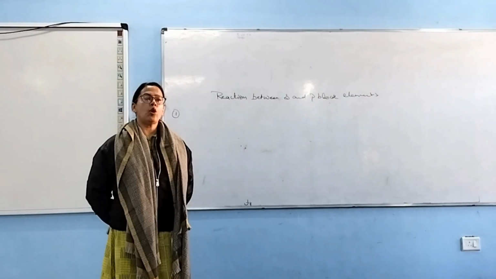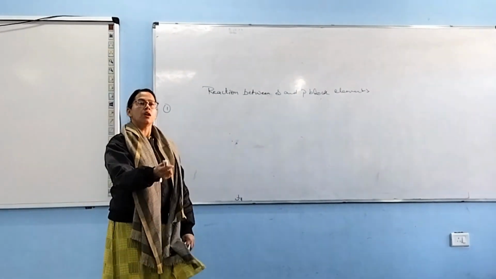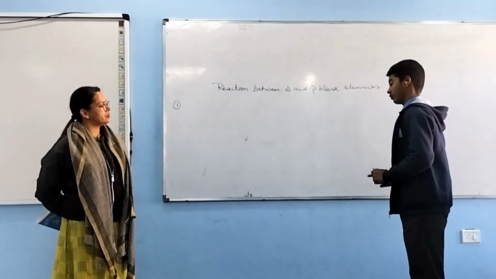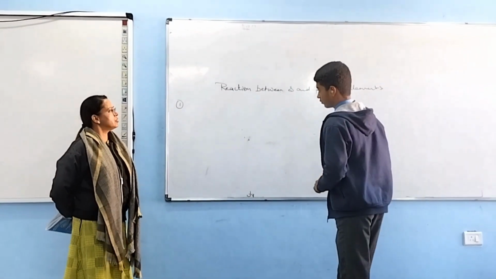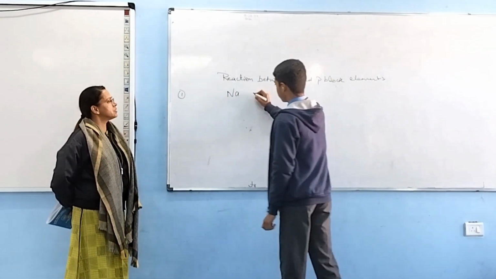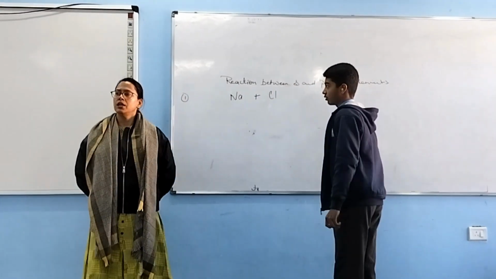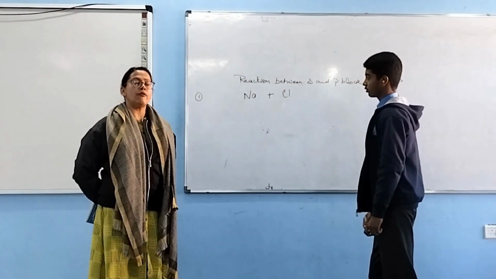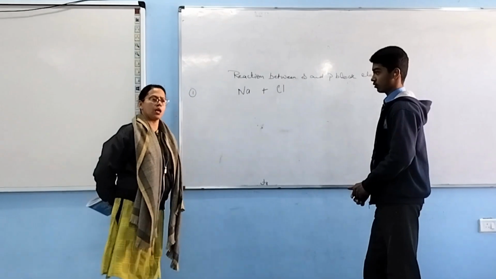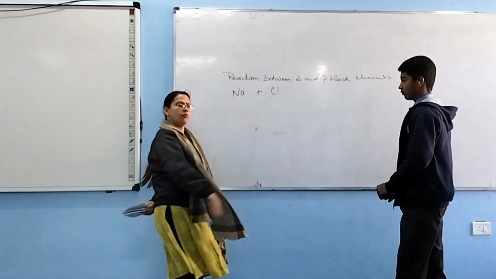Done. Now I want Elam to come on board. I'll be telling the name of the elements and you'll be writing the symbols. So our first reaction is sodium. You write sodium plus chlorine. No, not like this. I want you all to concentrate on each and every element. Is this okay? Can we write Cl here?